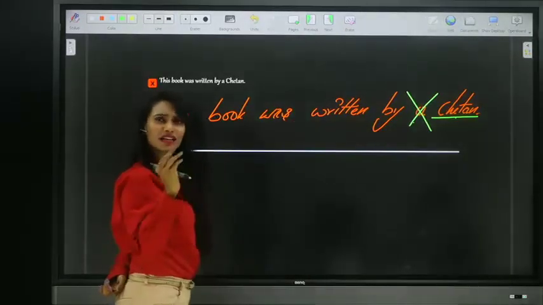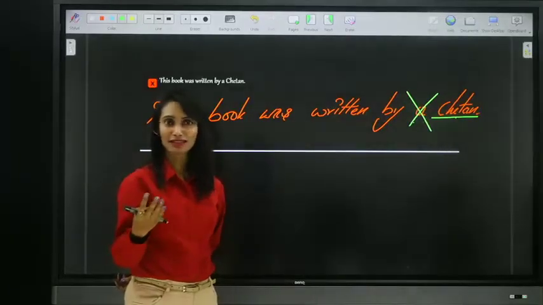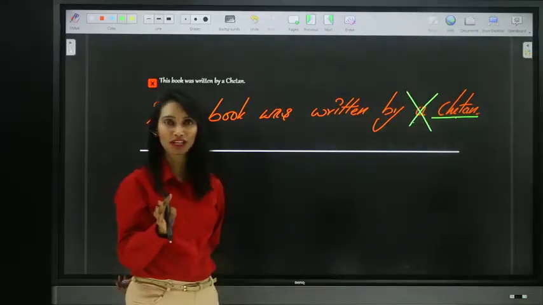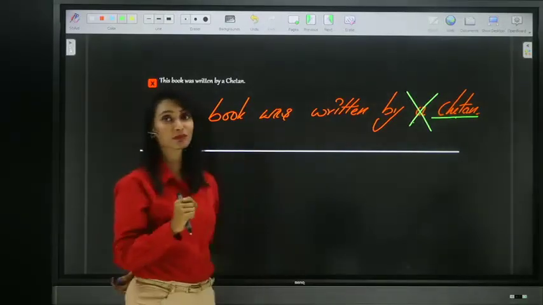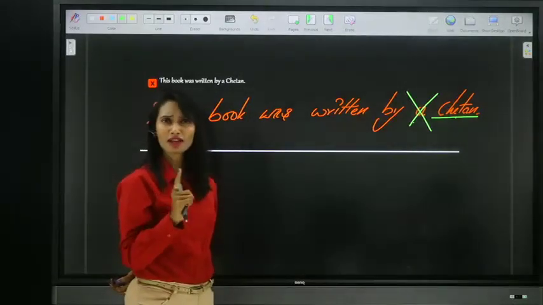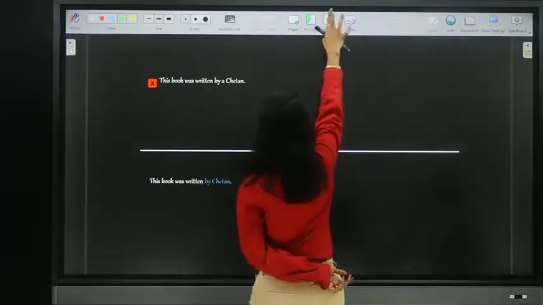You cannot use article before your name. Can you say the Swapna, the Angela, the Srinivas? No, we cannot, right? So same way, do not ever use article before proper noun unless you make it a common noun, right? Let's see the next sentence.